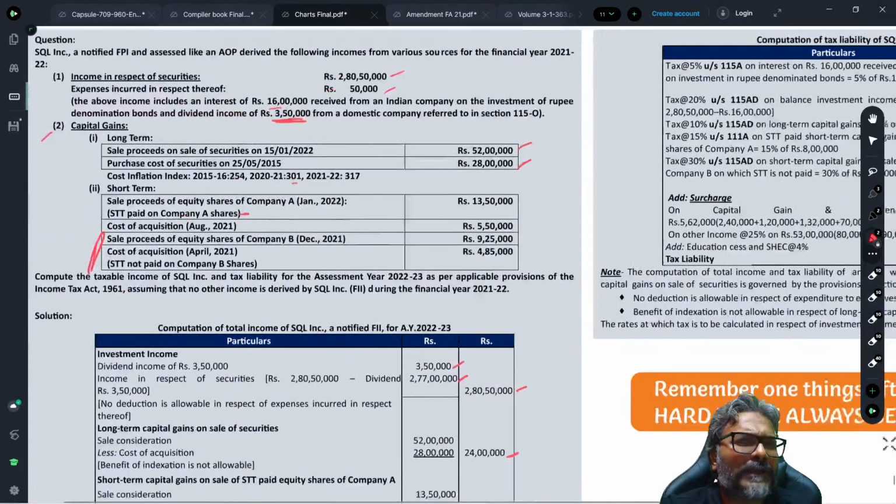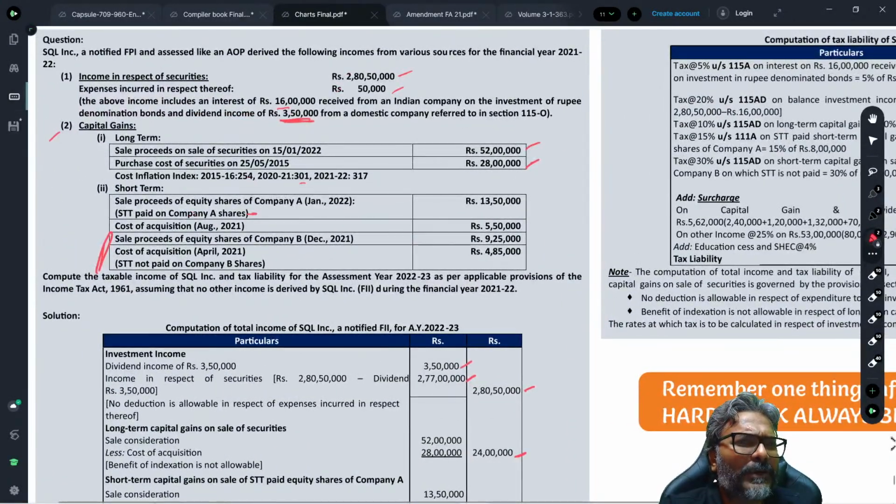Why have I not assumed that? There is a reason. Because they are silent in the question about the payment of STT in the long-term capital gains. Because they are silent on the payment of STT in that long-term capital gains, therefore we have not considered that particular point. I hope that every one of you can appreciate this.